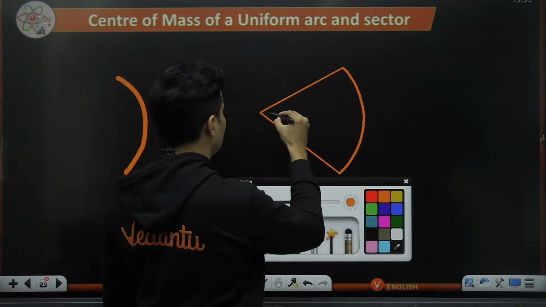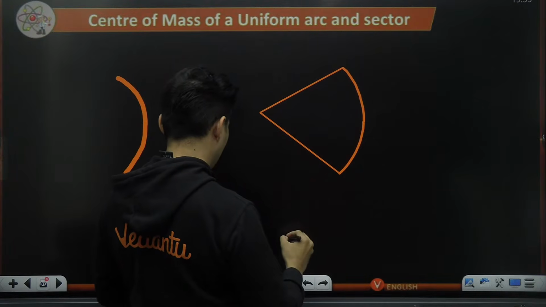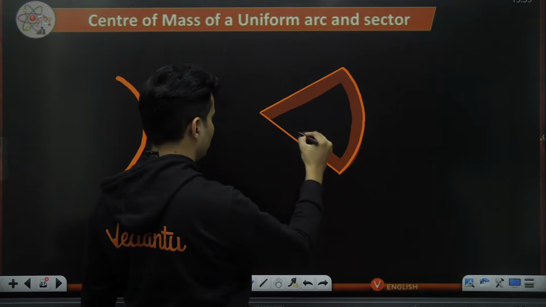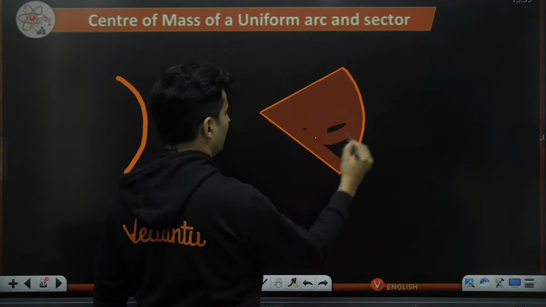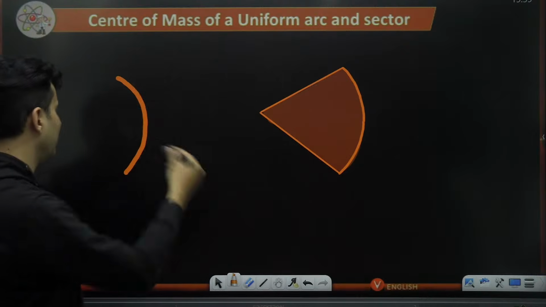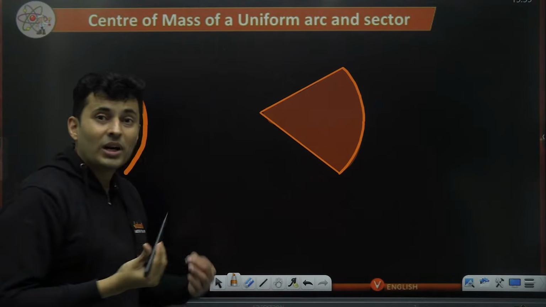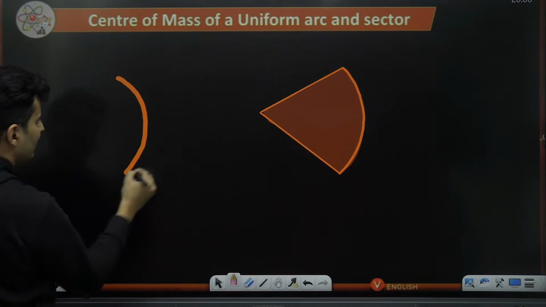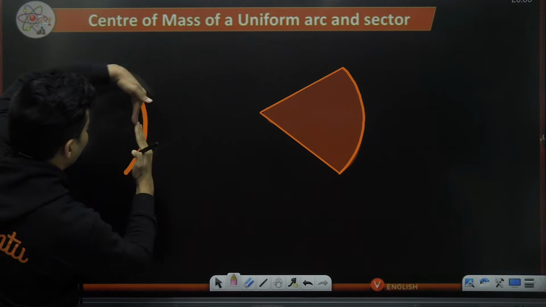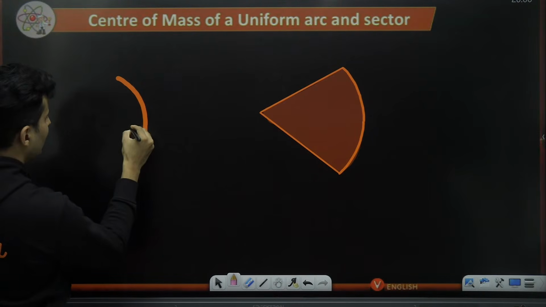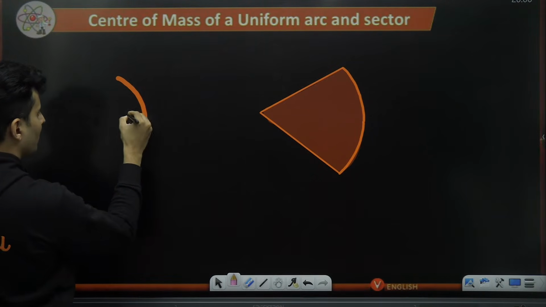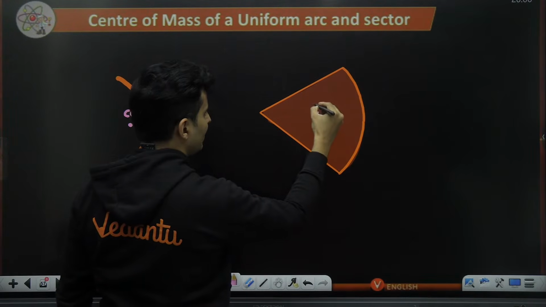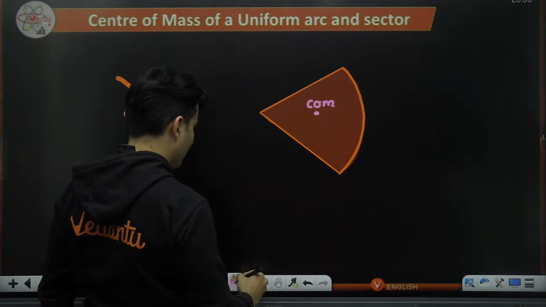The difference is this is completely full inside. This is a sector, this is an arc. You want to locate where the center of mass is. If you visualize clearly, this wire which is bent, if it was straight, it will be at L by 2. You are bending it, so it will shift somewhere over here. This is where the center of mass will be. Center of mass of this will be somewhere over here. Okay, fair enough.